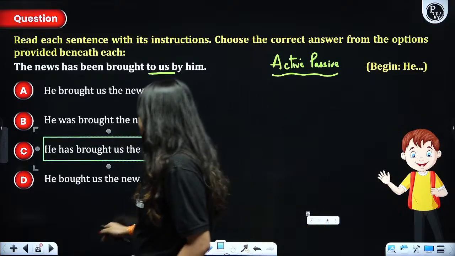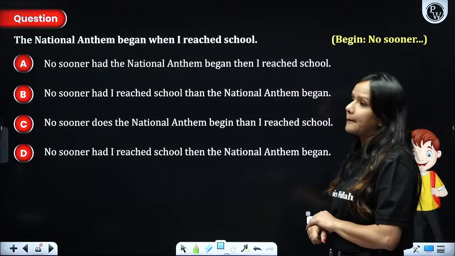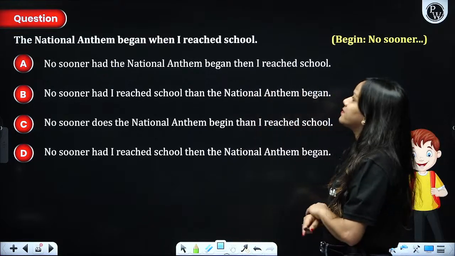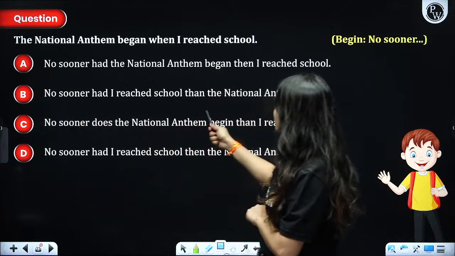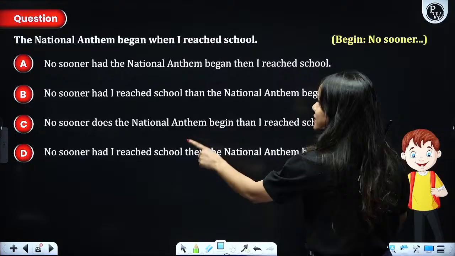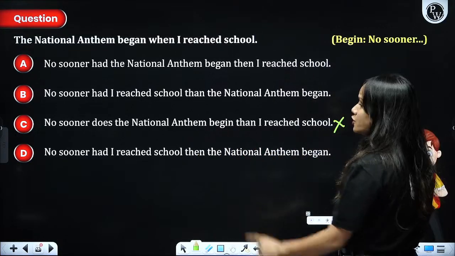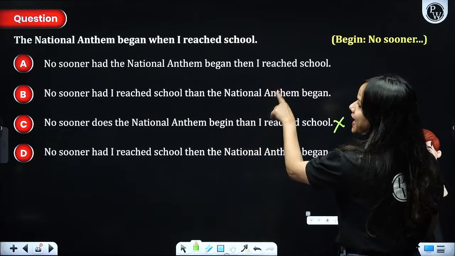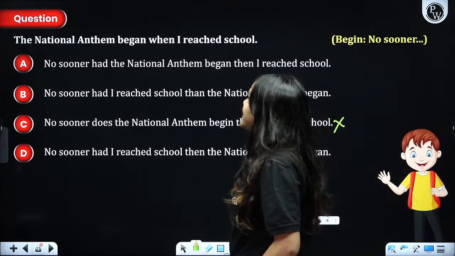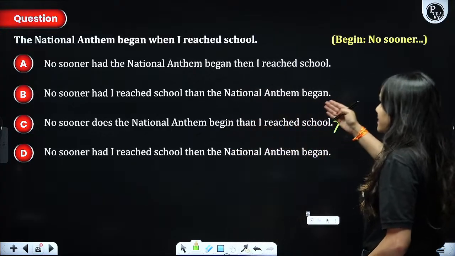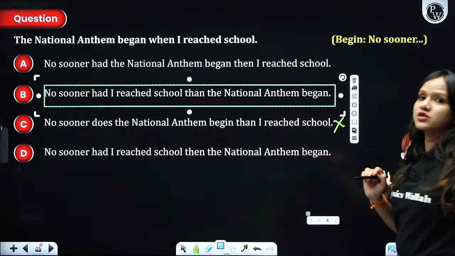Okay, people. Next. The national anthem began when I reached school. No sooner had the national anthem began than I reached, no. As I already told you, no sooner had I reached school than the national anthem began. No sooner does, not at all. This is totally incorrect. What should be the answer? No sooner had I reached school than the national anthem began. Absolutely, this is the most appropriate answer to our question, guys.